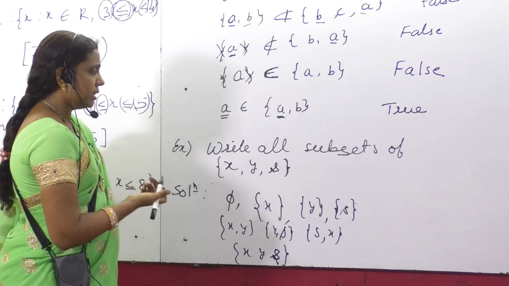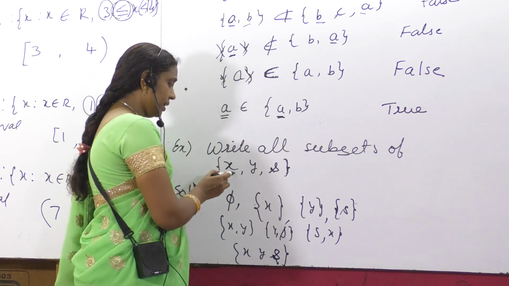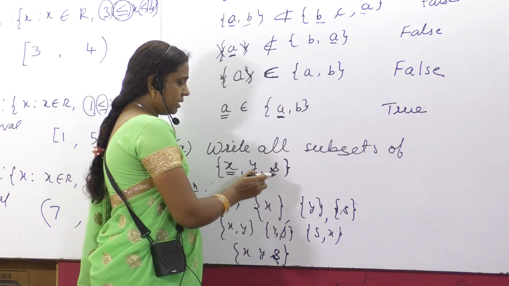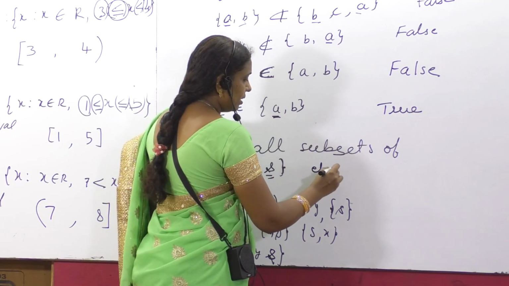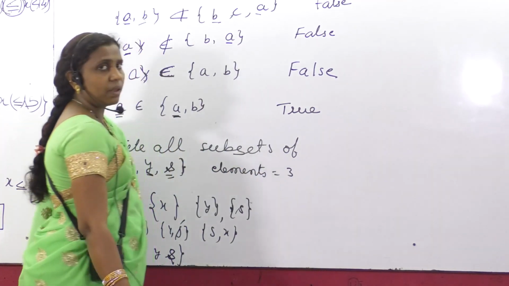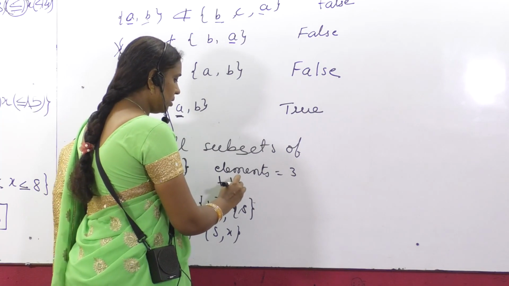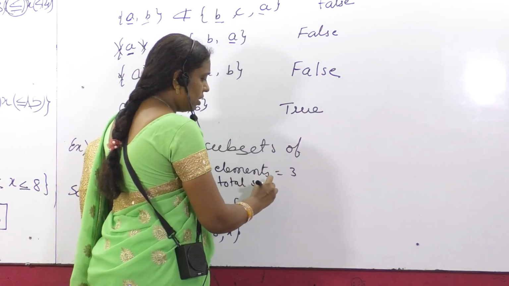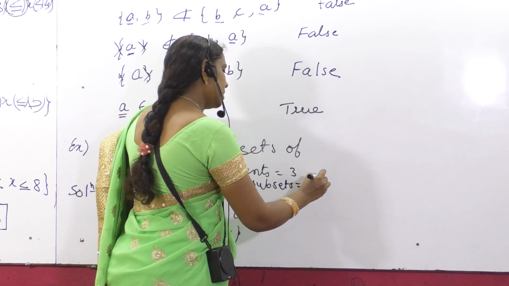How to check? That's the question. We just discussed this in the previous class. You may remember. How many elements are there? Elements are 3. So total number of subsets, how much should it appear? Total number of subsets means 2 raised to 3.